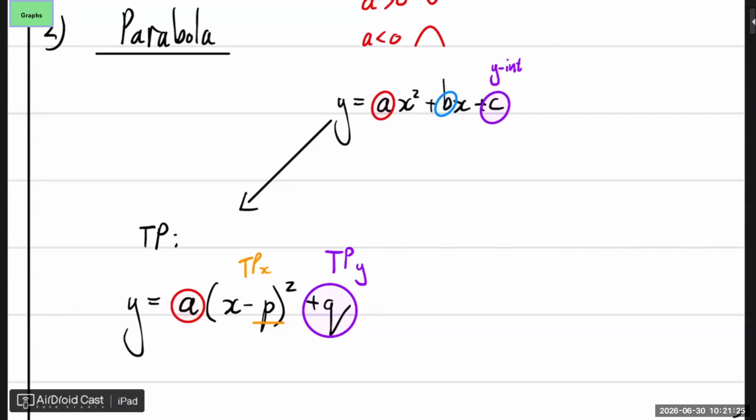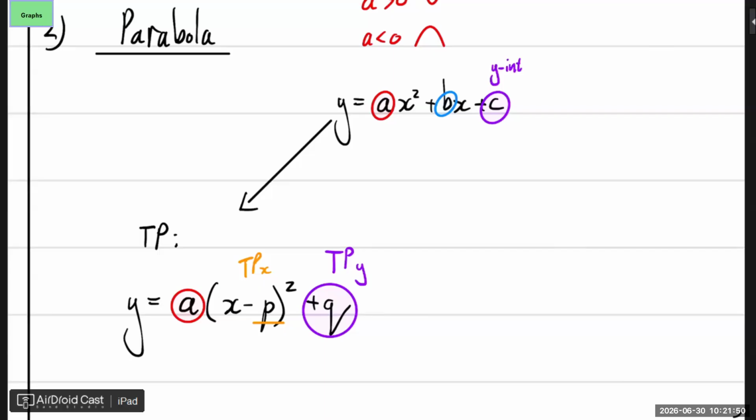Now, when it comes to up and down, up is positive, down is negative. If you want to enlarge it, if you want to stretch it out in the y direction, you multiply. If you want to compress it in the y direction, you have it less than 1, right? Grade 10 was easy. Grade 11 was a bit tricky.